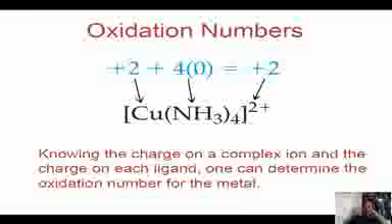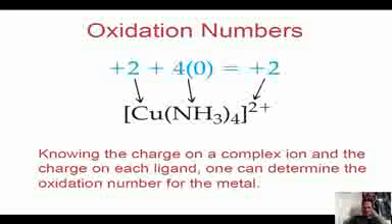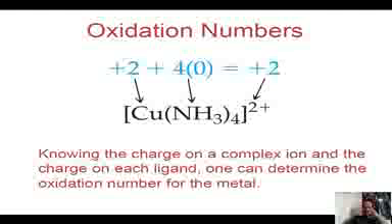We know that amine is a neutral ligand, and the total number of amine groups attached to the copper atom is 4, so we write 4. The NH3 group is neutral, so we write 0.